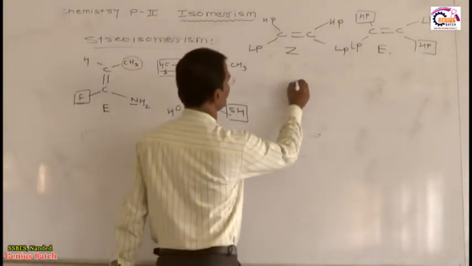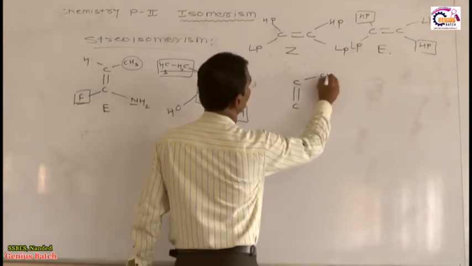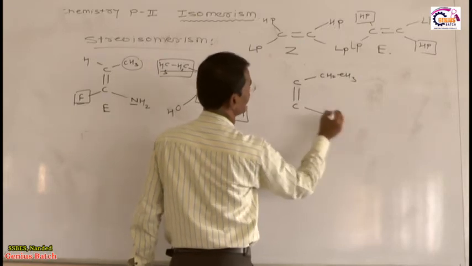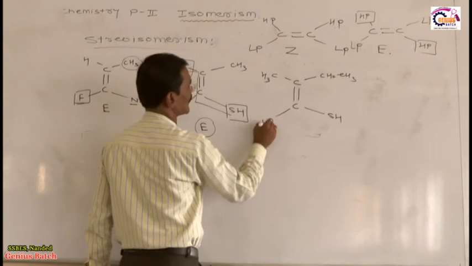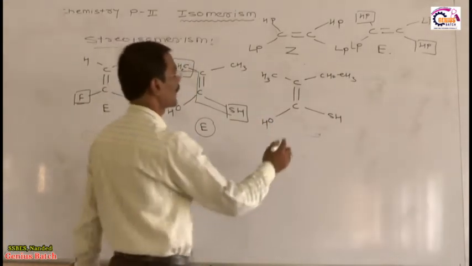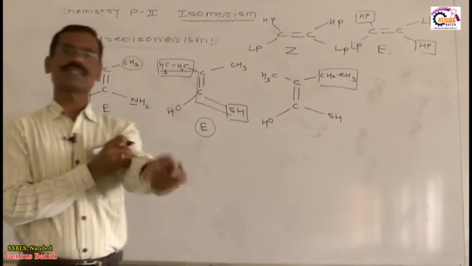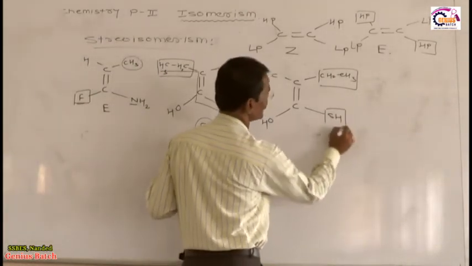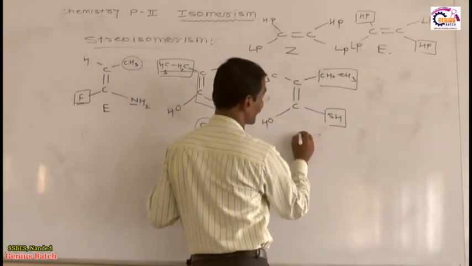See another example. Suppose I have this type of molecule, C double bond C. Here CH2CH3, here SH, here CH3 and here OH. Tell me, first priority goes to the CH2CH3, that is the ethyl group, yes or no? In this case higher priority goes to the SH, right? Now the higher priority groups are on the same side, so it is Z.